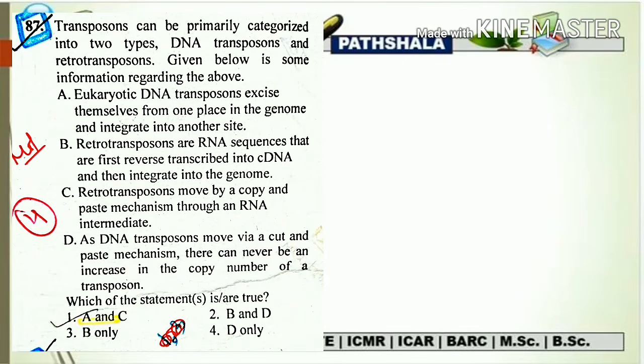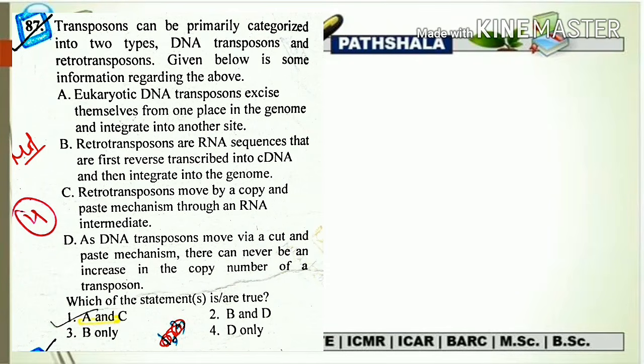But they have mentioned that the retrotransposons are the RNA sequence. They are not the RNA sequence. They are the DNA sequence which has been converted into an RNA sequence with the help of an RNA polymerase. So that is why we can cancel this statement, that is the B statement. Now let's move to the C statement. Retrotransposons move by copy and paste mechanism through an RNA intermediate. Obviously, this statement is totally correct because retrotransposons mainly make replication through a copy and paste mechanism, and they follow an RNA intermediate with the help of an RNA polymerase.